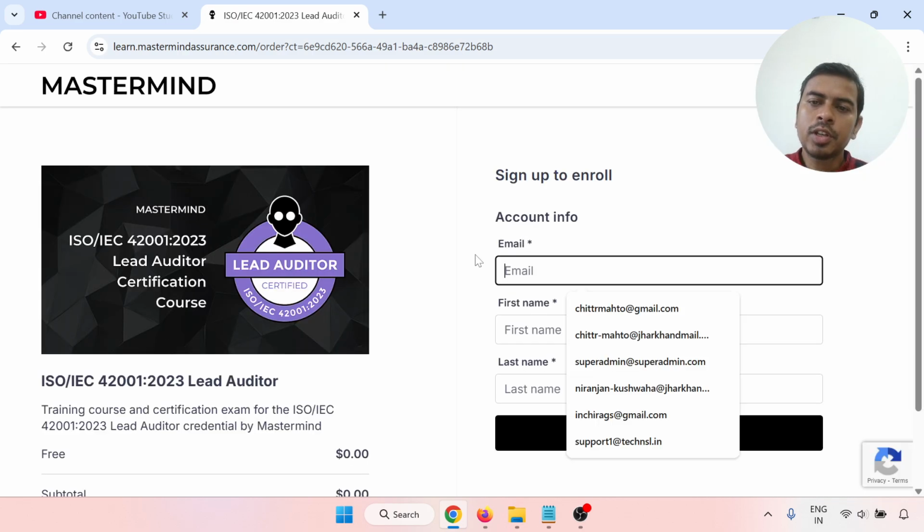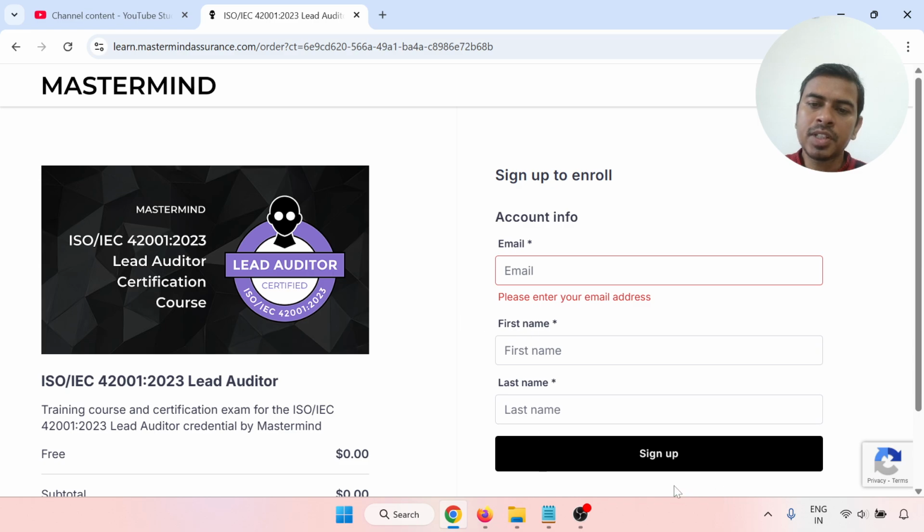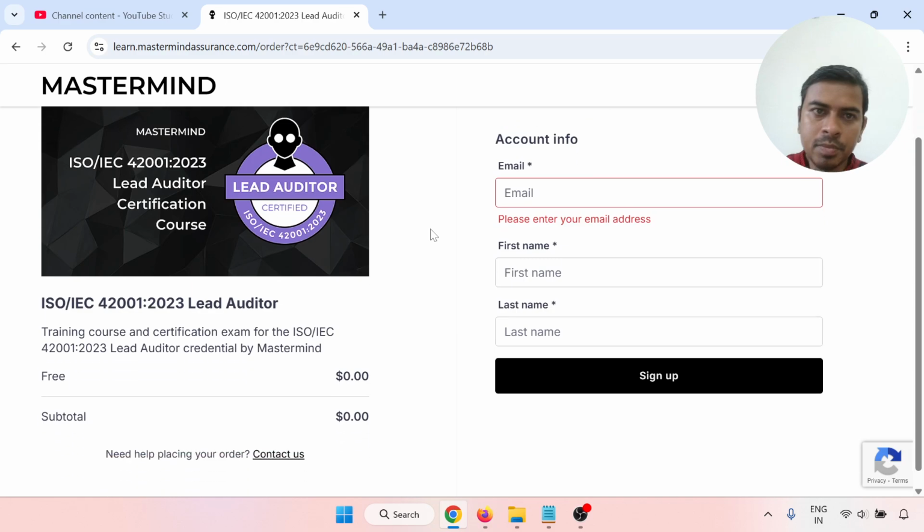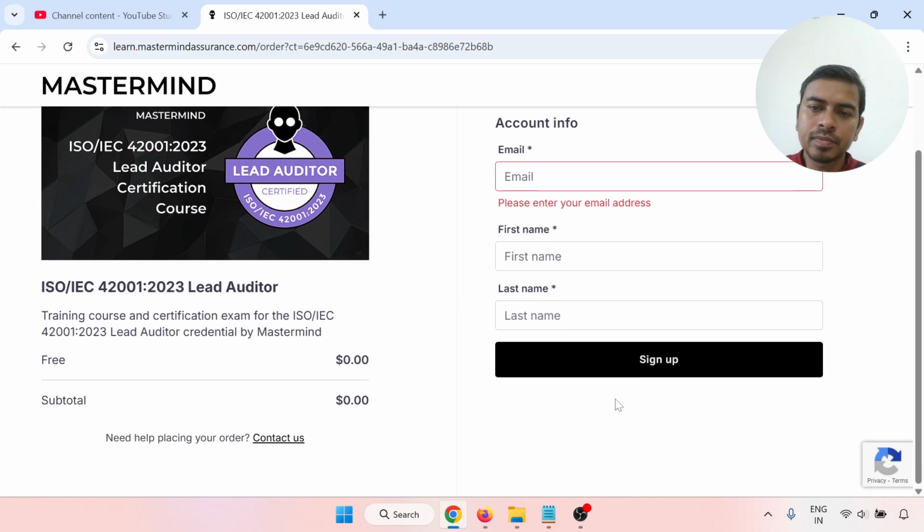You have to put in your email address, first name and last name, then sign up. Then it will ask you for the password and company name. Okay, so I already logged in. Let me check with the login option.